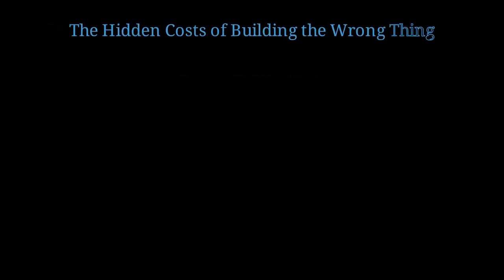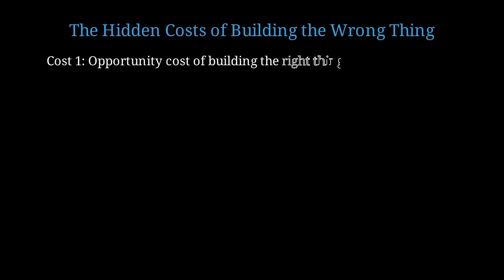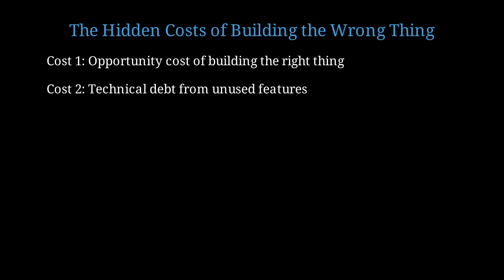Let's examine the hidden costs of building features nobody wants. These costs go far beyond just money. First is opportunity cost. Every hour spent building the wrong feature is an hour not spent building the right one. Second is technical debt. Unused features still need to be maintained, tested, and updated. They slow down everything.